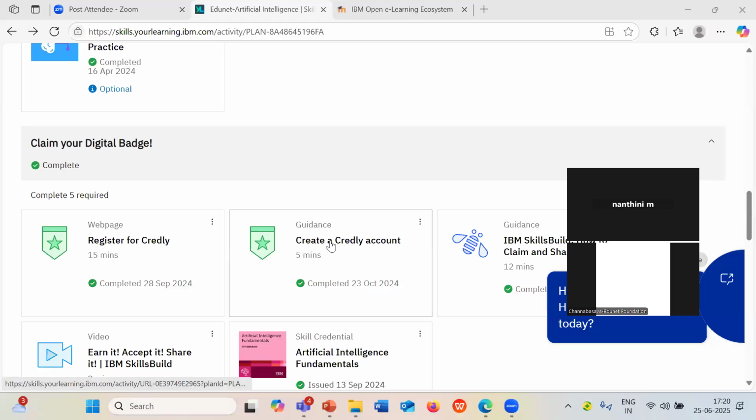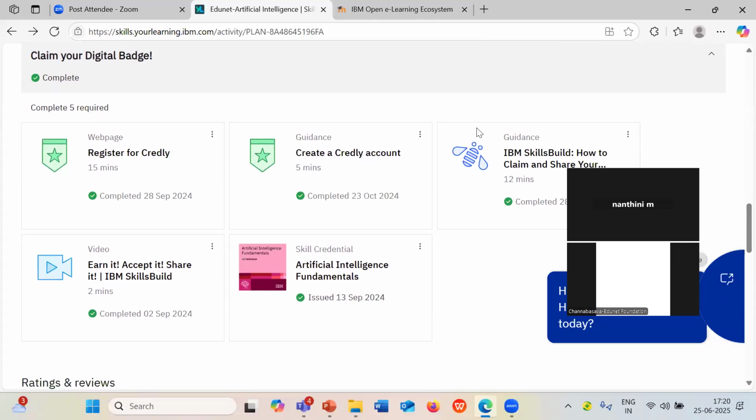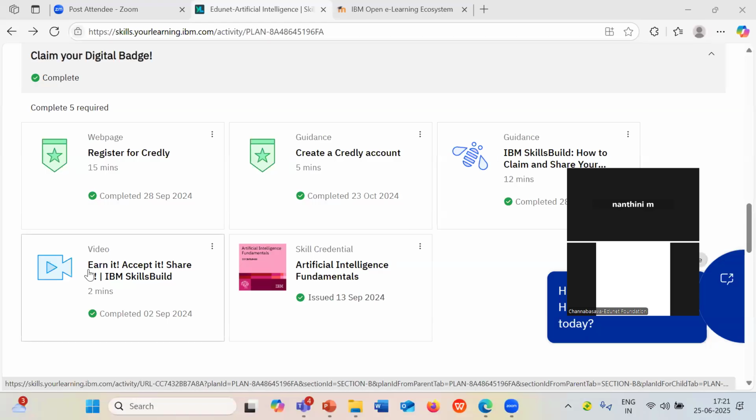certificate in the chat section. Similarly, for create a Credly. I request all the students, this is a very simple course. You can just click on mark complete and you can share it in the chat section. Similarly, for the remaining two courses, IBM SkillsBuild, how to claim, earn it, accept it, and share it. So all the four courses, try to complete and share it in the chat section.